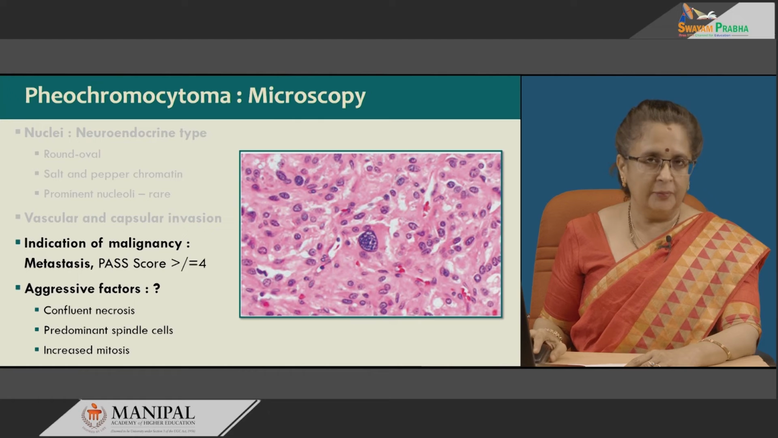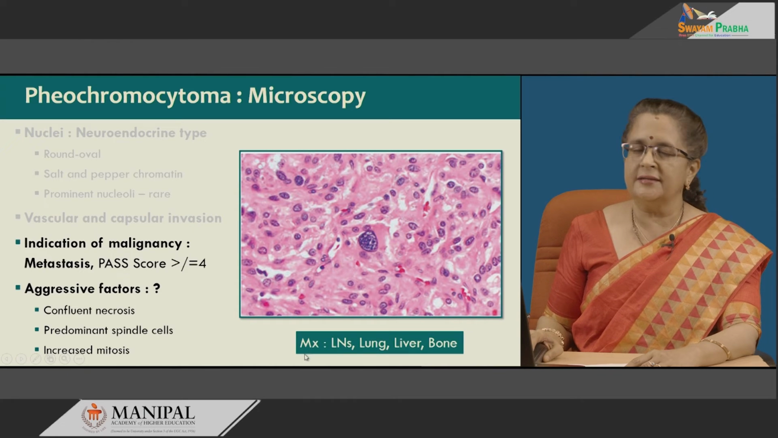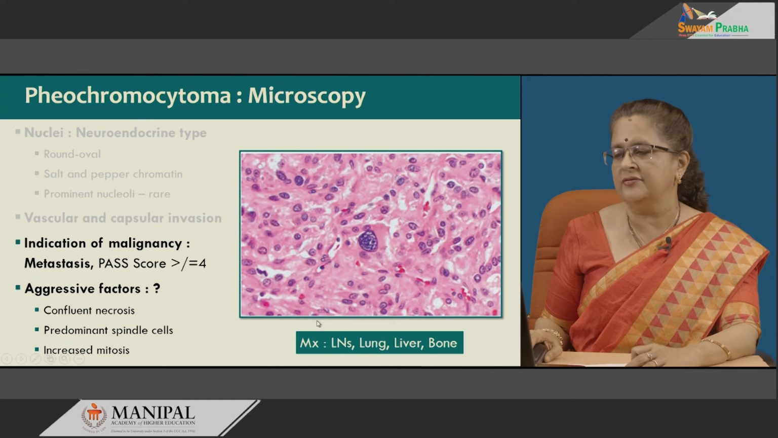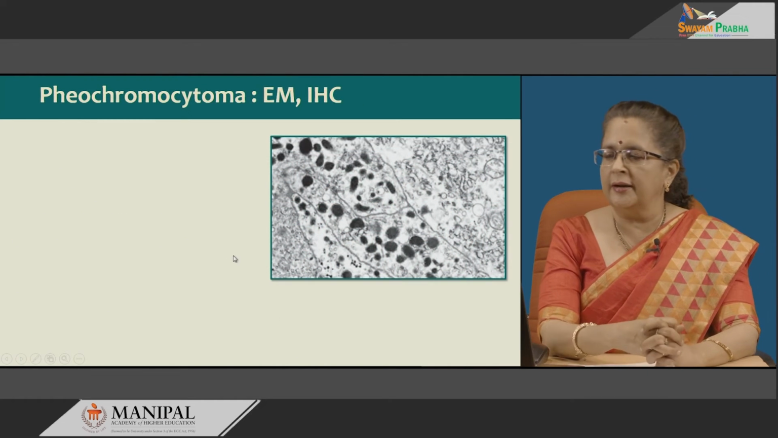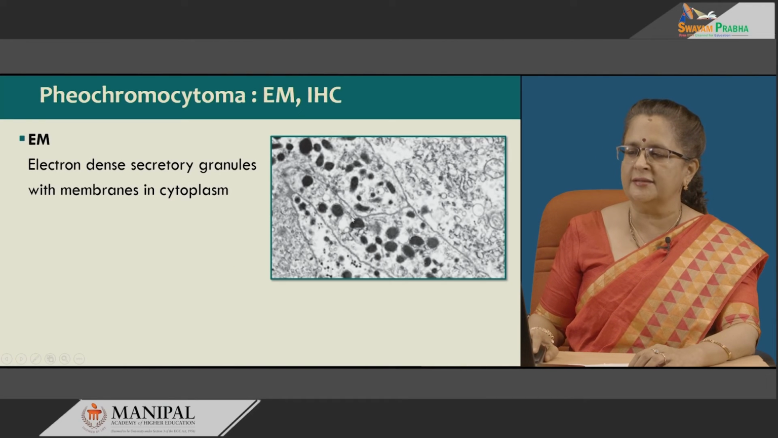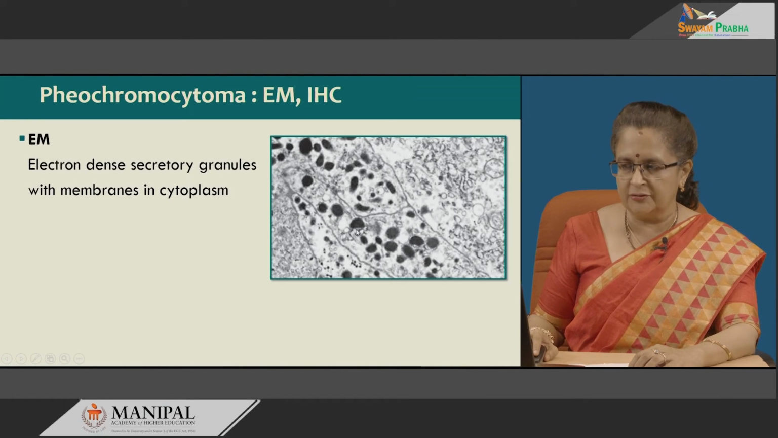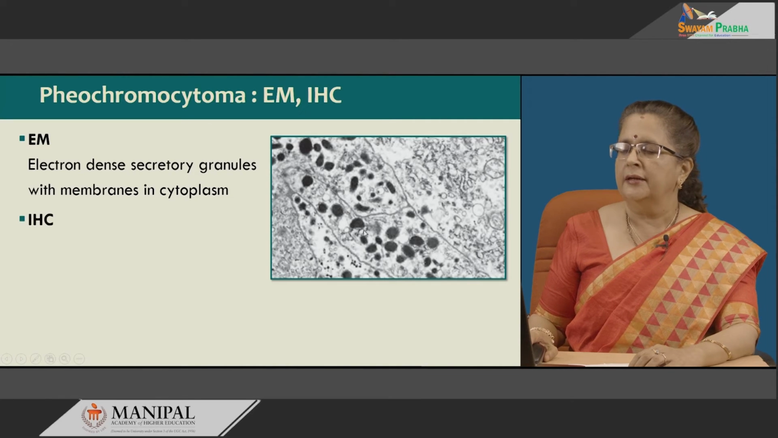Now, as I said earlier, postulated aggressive factors include confluent necrosis, predominant spindle cells, and an increased mitotic activity. Metastasis, when seen, is usually through to the 3 L's and bone, that is lung, liver, lymph nodes, as well as bone. When you do the electron microscopy, characteristic neurosecretory granules are seen in the cytoplasm. These are electron dense, that is why we are able to see black structures here, and they are membrane bound.